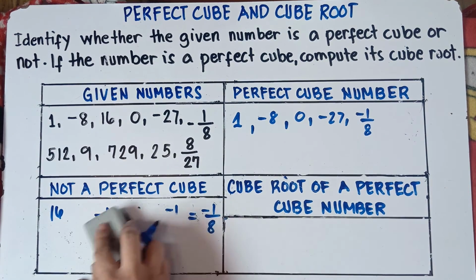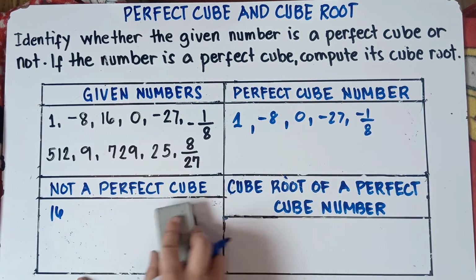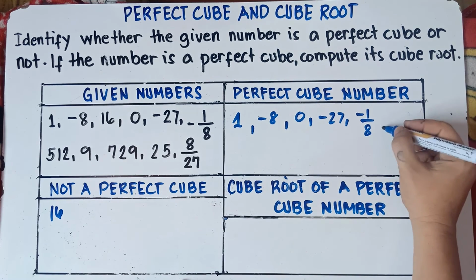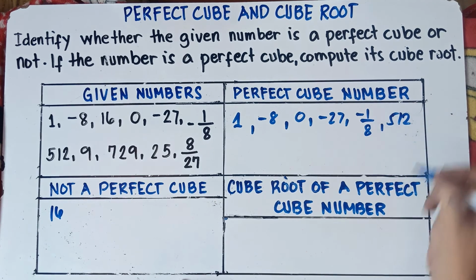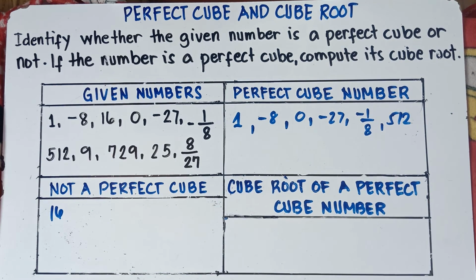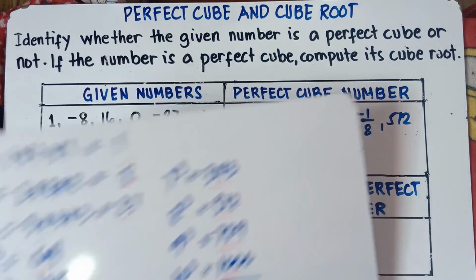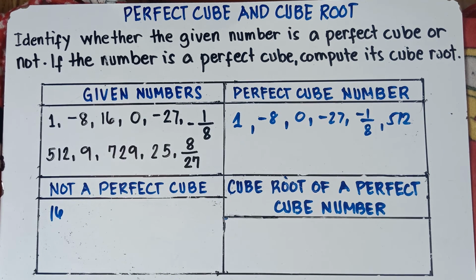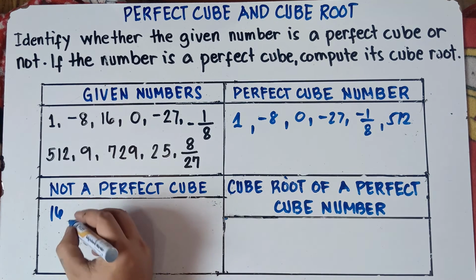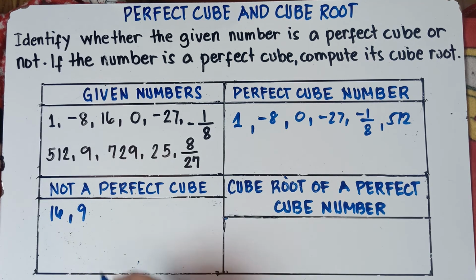How about 512? Is 512 a perfect cube? Yup, 512 is a perfect cube because 8 times 8 times 8, that is 512. So once again, class, recall this one, 8 times 8 times 8, that's 512. Alright, how about 9? Is 9 a perfect cube? Nope, 9 is not a perfect cube because 9 is a perfect square. So 9 is not a perfect cube.